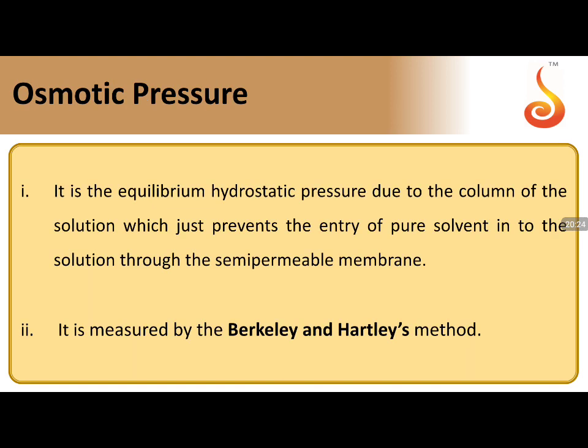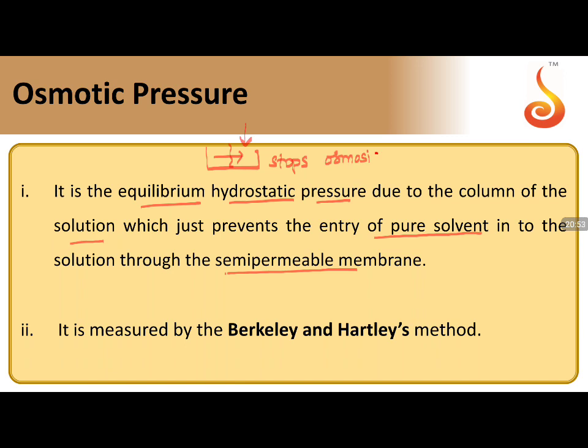Osmotic pressure, if you take, is the equilibrium hydrostatic pressure due to the column of the solution, which just prevents the entry of pure solvent into the solution through a semi-permeable membrane. It's a hydrostatic pressure. Simple way to understand: if you have osmosis happening, you apply a pressure which stops osmosis.